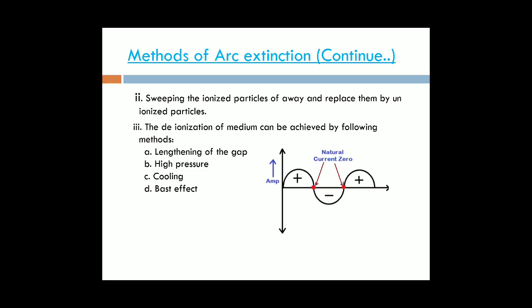Normally, due to the ionization, more reactions are done. Due to those reactions, a large amount of heat energy is produced. Then the arcing time is also increased. For that reason, we compulsorily replace the ionized particles with the deionized particles.